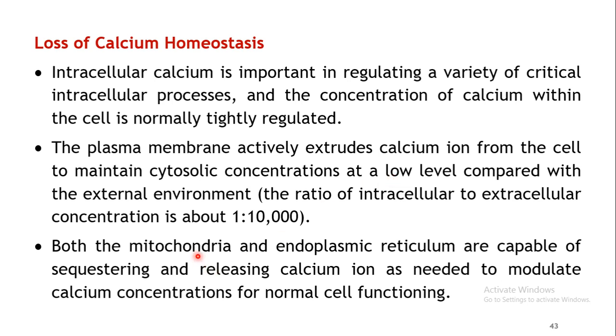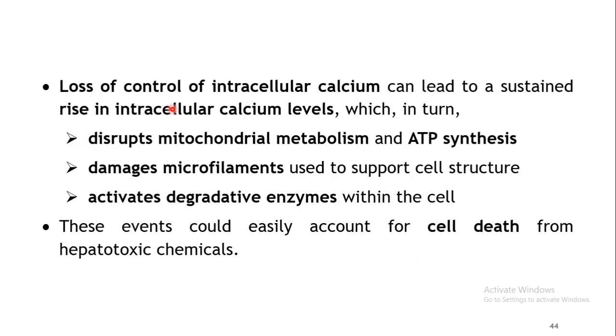As I told you earlier, mitochondria and endoplasmic reticulum are mainly involved in this calcium homeostasis. This is what we covered earlier in the types of liver injury. Now, if there is a loss of control of intracellular calcium levels, if the membrane loses its function to extrude calcium, obviously there will be an increase in intracellular calcium levels. There will be more calcium within the cell. As a result, it will result in disruption of mitochondrial metabolism.